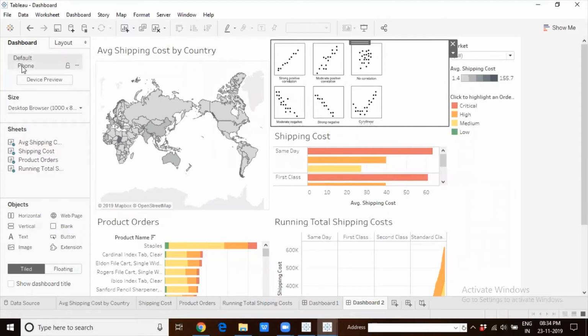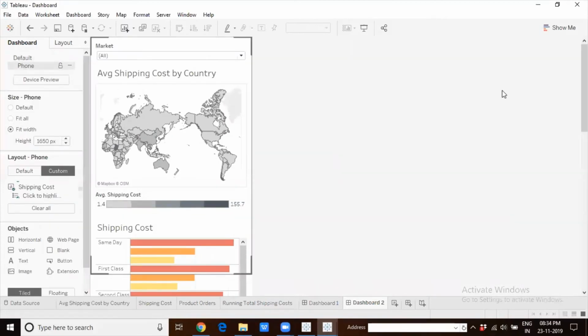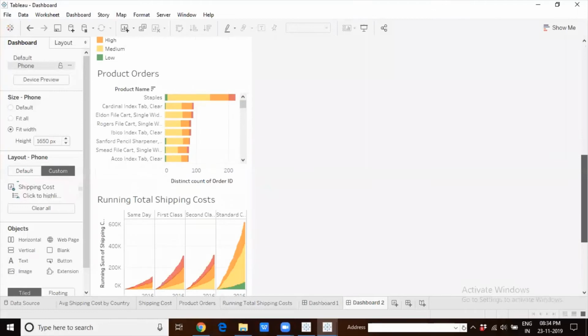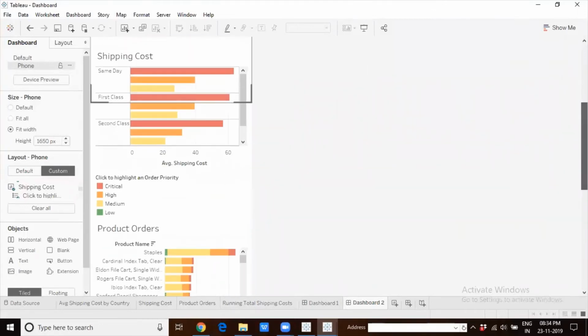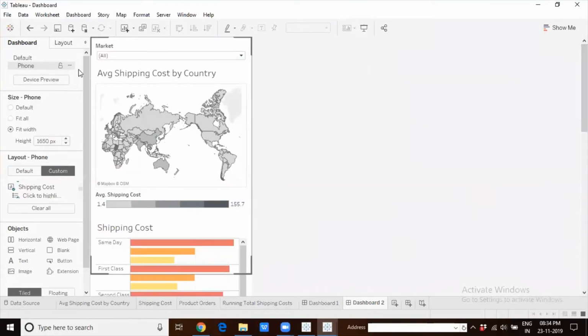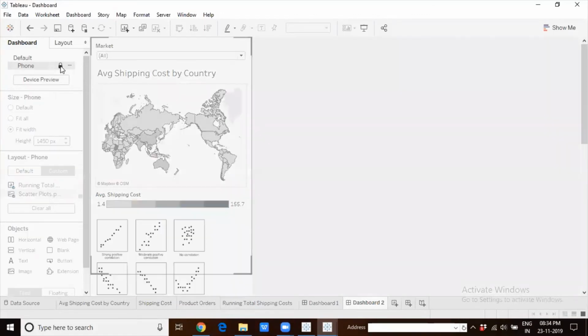Okay. Now when you go to the device layout, it will not automatically come here. You see, that plot did not automatically come here. Why? Because I did not auto generate the layout. If I auto generate the layout, it comes.